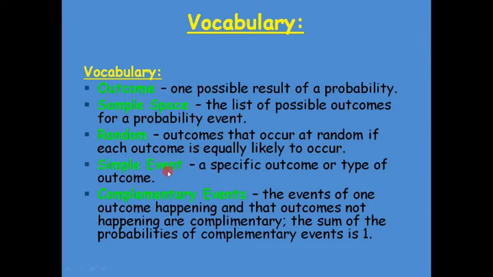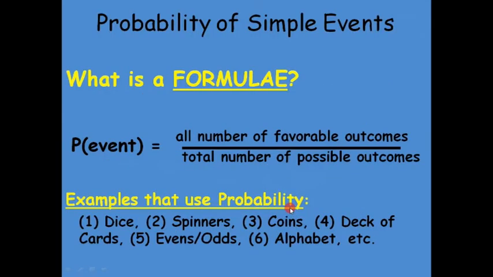What is a simple event? A specific outcome or a type of outcome which is required or needs to be answered. The next one is the complementary event. The events of one outcome happening and that outcome not happening are complementary. The sum of the probabilities of complementary events is always 1, and probability always lies between 0 and 1, where 0 and 1 are inclusive.